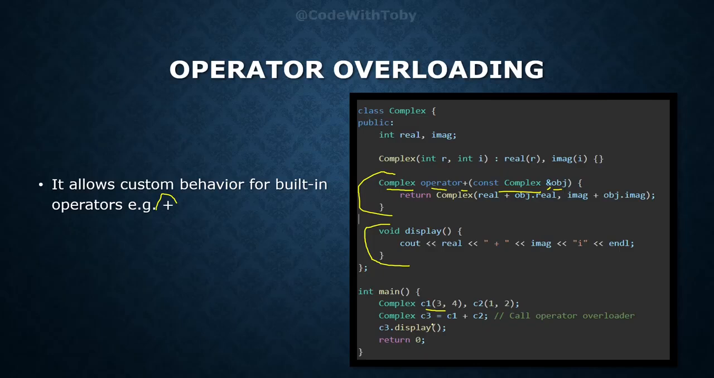Then we have created another instance of this complex class named C3, and here we are performing an addition between complex numbers. So here it will call this operator overloader and will perform the addition between complex numbers. And when we call this display function, it will print the real and imaginary value of the resultant complex number, which we get by adding C1 and C2. So here it will print 4 as the real value and 6 as the imaginary value.